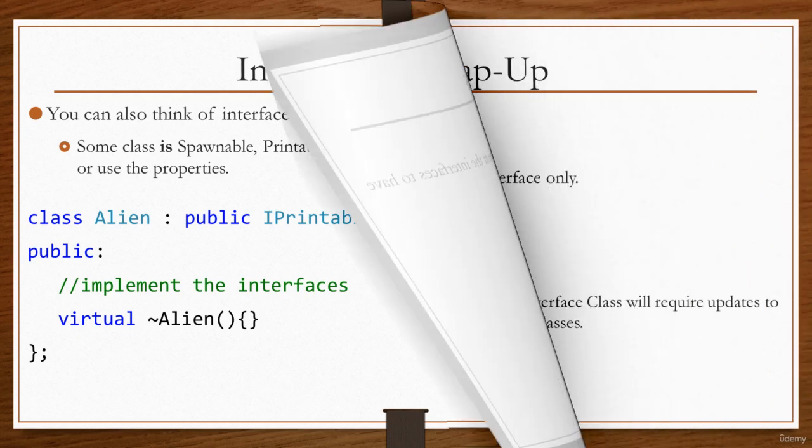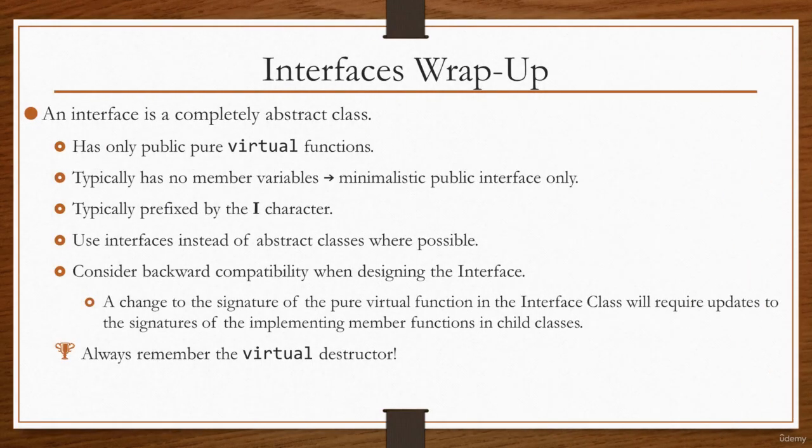To wrap up this lecture on interfaces, remember an interface is a completely abstract class, so we provide only public pure virtual functions. Interfaces typically will also not have any member variables. As I mentioned, interfaces are typically prefixed by the I character, and for the most part you'll be using interfaces instead of abstract classes where possible, but of course in C++ we are not really constrained in this way.